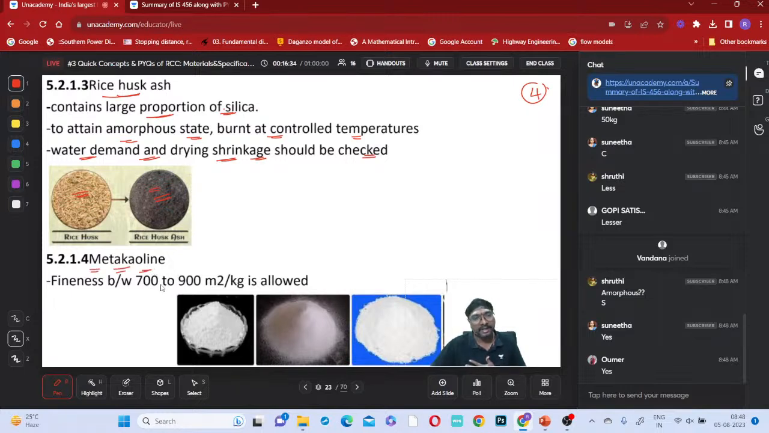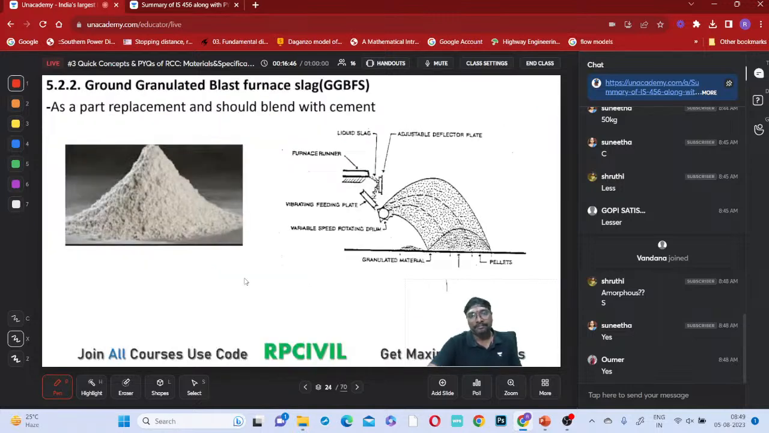Metakaolin, right? So this is the metakaolin you are having. It is having a fineness between 700 to 900 meters square per kg only allowed. Metakaolin with these conditions is only allowed.